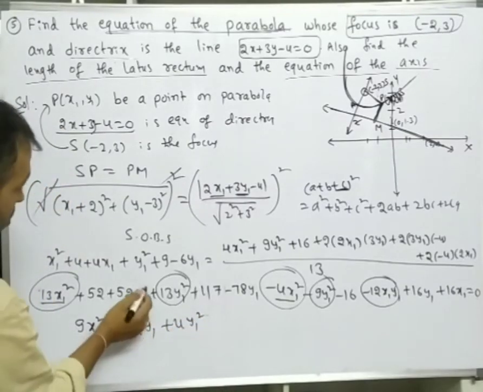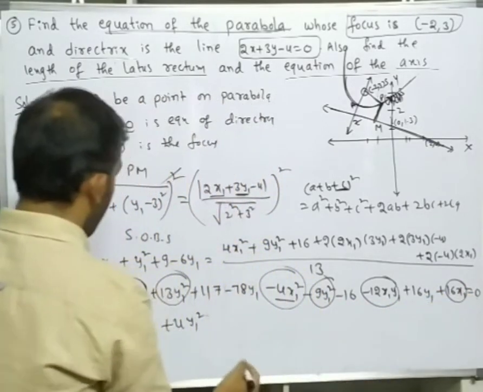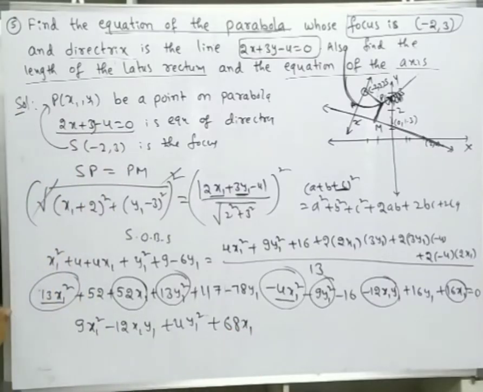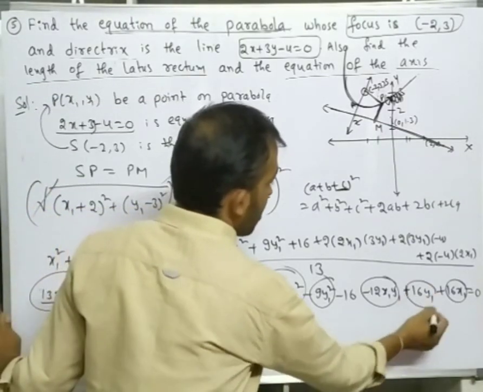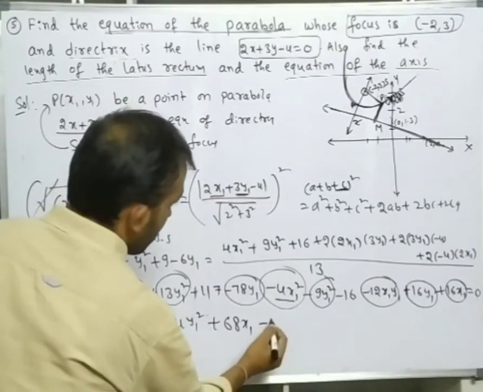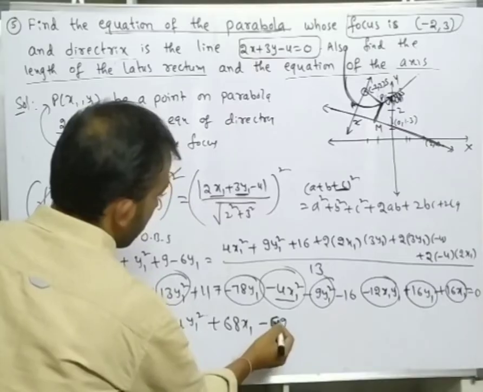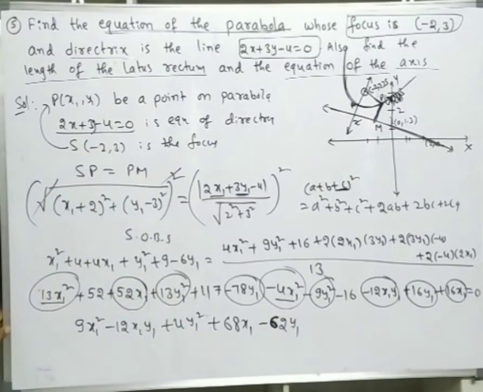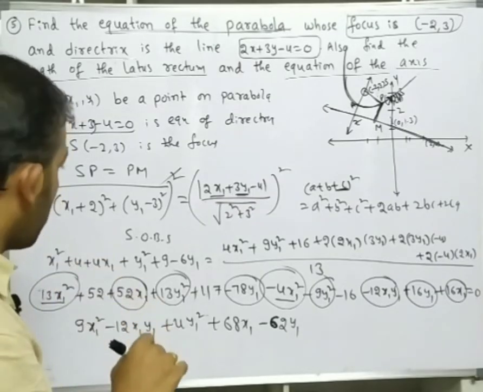Okay, next 52x1 and the x1 term 16x1: 52 plus 16, 68x1. Okay, next the y1 terms: minus 78y1 plus 24y1.